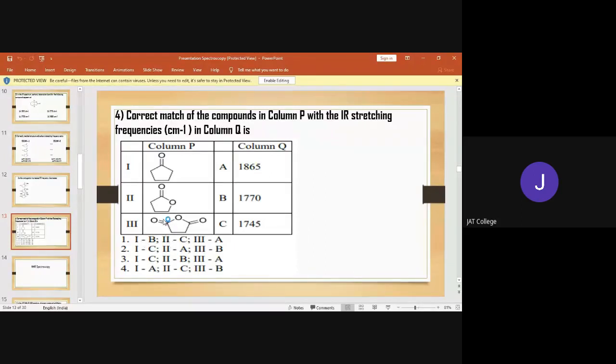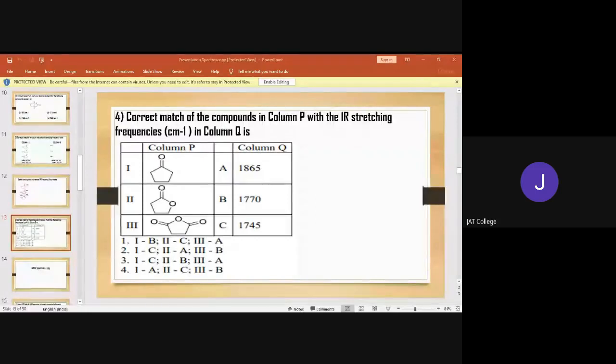Now, consider the second compound. The second is the ester, which has a lower frequency as compared to anhydride. And what is the second highest frequency in this? 1770. So second must be equal to B. And definitely the third, which has the highest stretching frequency, is A. That means third is A, second is B, and first is C. You got it? So what is the correct answer?